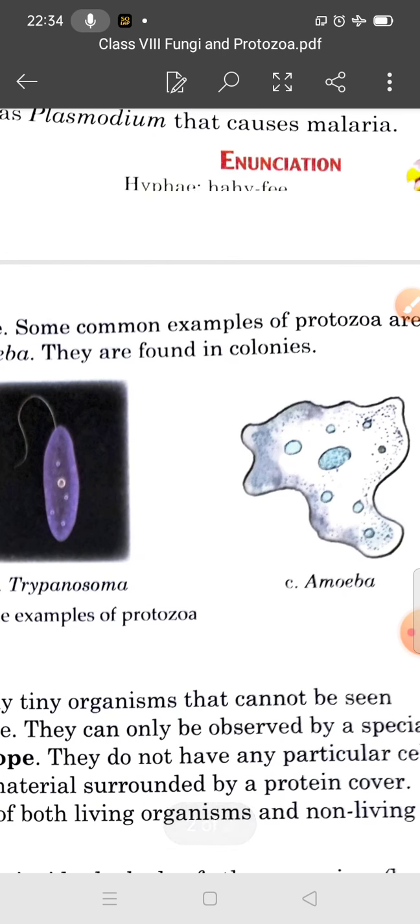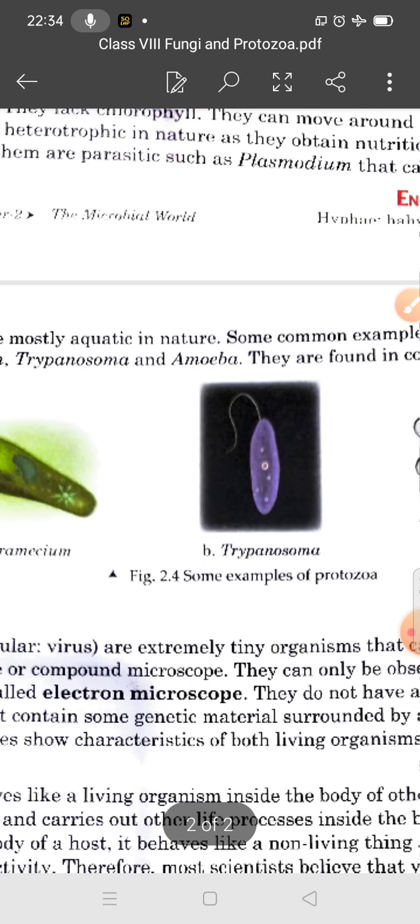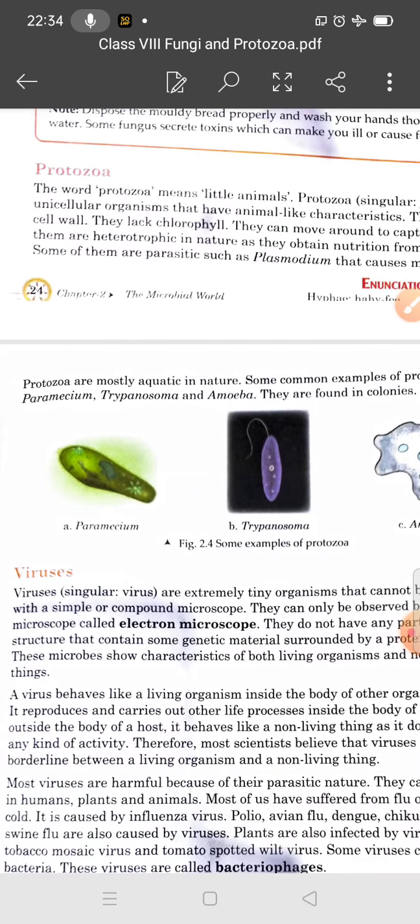The shape of the amoeba is irregular. Unicellular means they have a single cell and all functions are performed by a single cell.